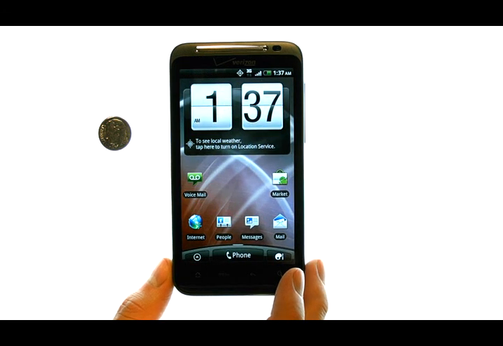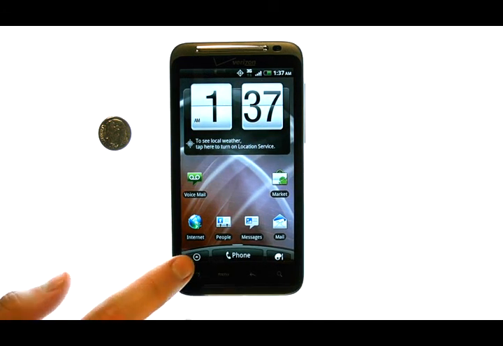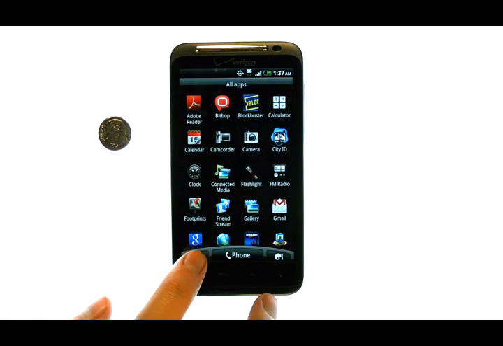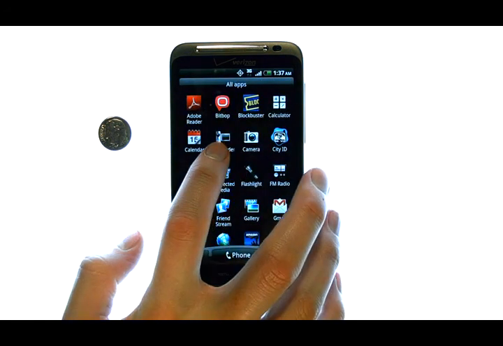Now let's record a video with our camcorder. Select the All Applications menu and now select Camcorder.